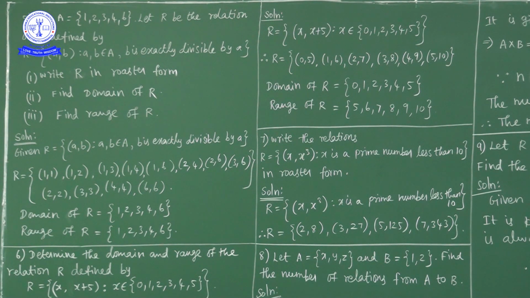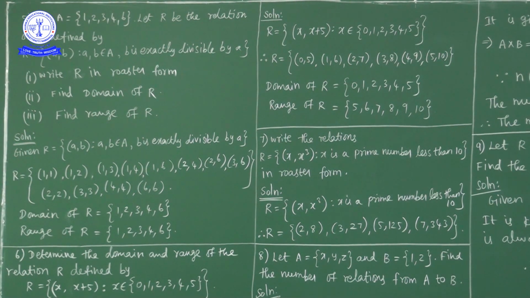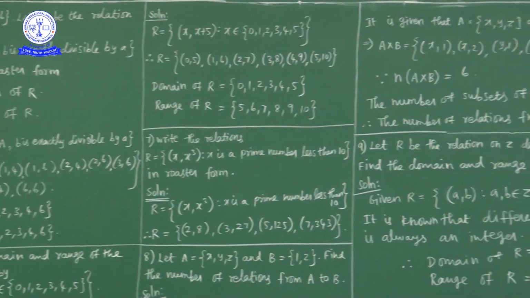Write the relation R is equal to ordered pair x comma x cube. What is the relation between the first element and second element of the relation here? Ordered pair x comma x cube means the first element is some number, and the second is its cube. Now one more condition is given: x is a prime number less than 10.